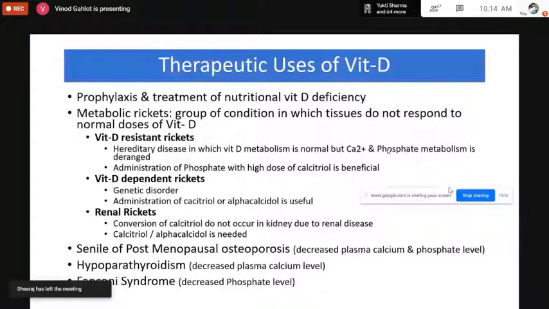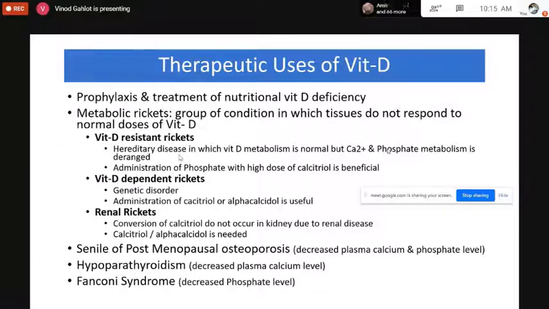They can be used for the treatment of various metabolic rickets, which do not respond to the normal doses of vitamin D. So external administration of vitamin D can be done. They can be administered in vitamin D resistant rickets. It's a hereditary disease in which vitamin D metabolism is normal, but calcium and phosphate metabolism is deranged. So vitamin D can be administered from outside, and also the administration of phosphate with a high dose of calcitriol can be beneficial in these conditions.